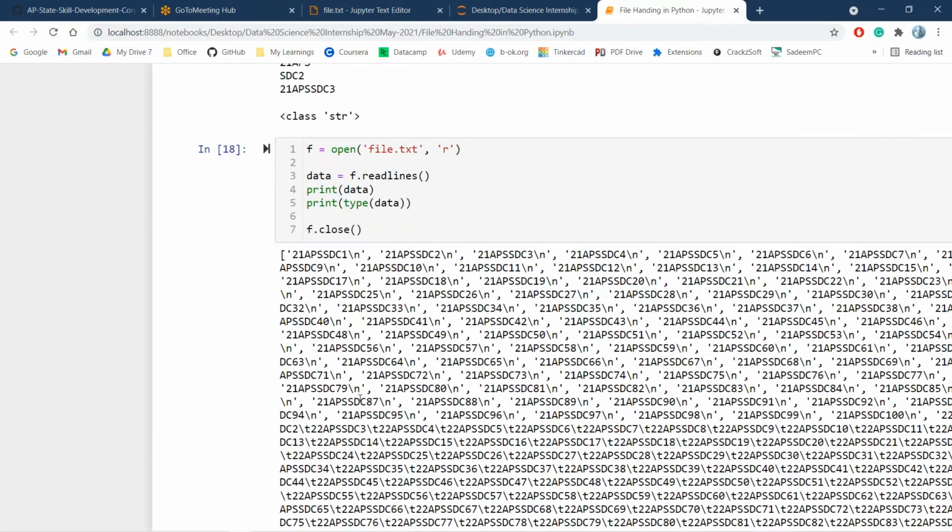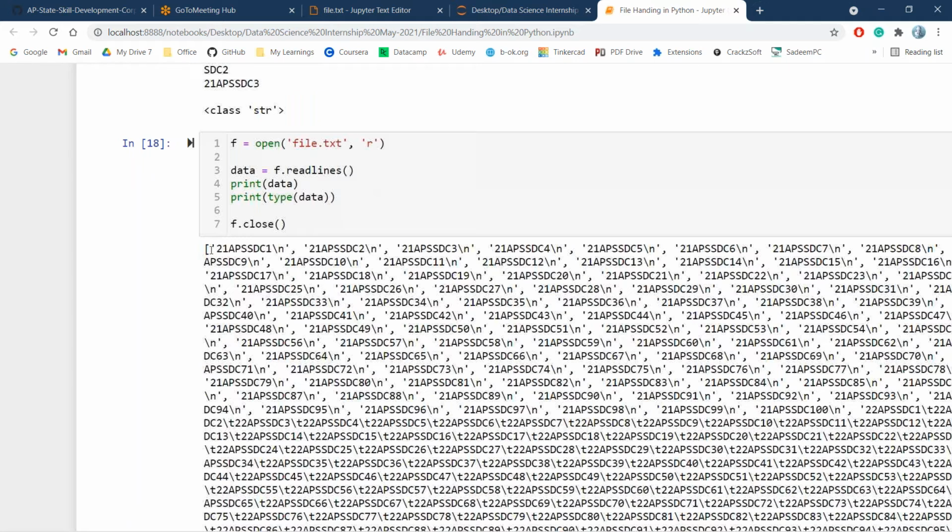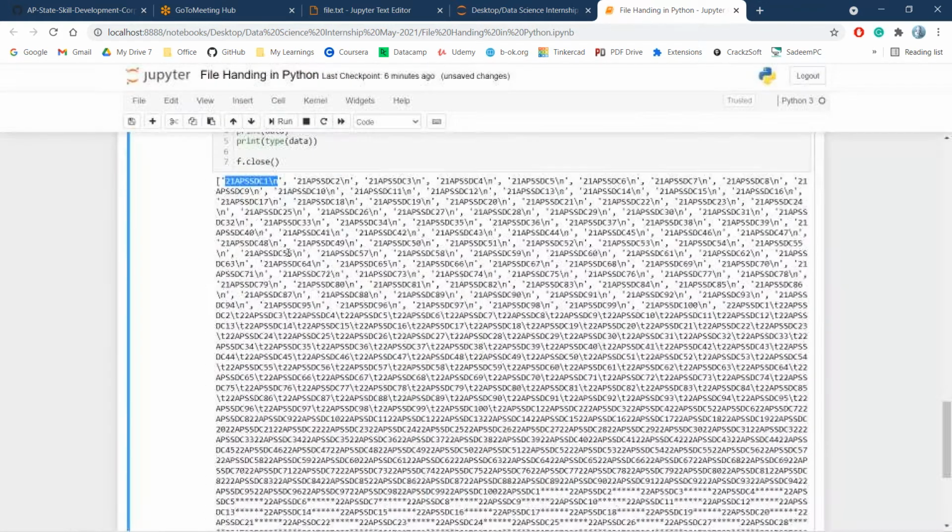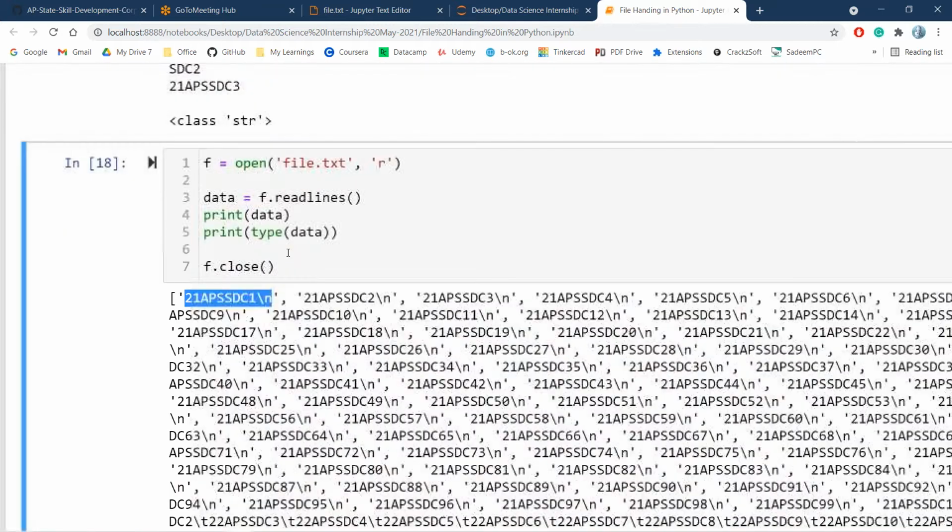Whatever data is in that particular line, every line will be read and stored in a list. For example, if you want to work on only 10 lines, by using indexing you can get the first 10 lines. So if you observe readlines, it reads the file line by line and stores it inside a list.